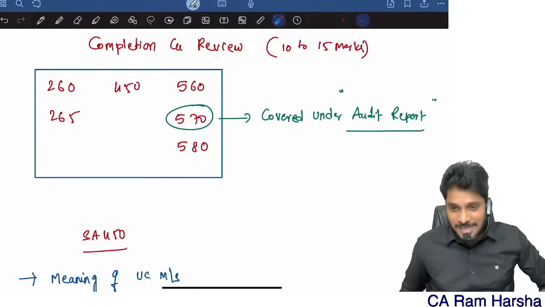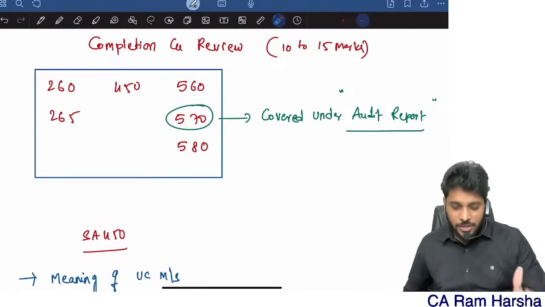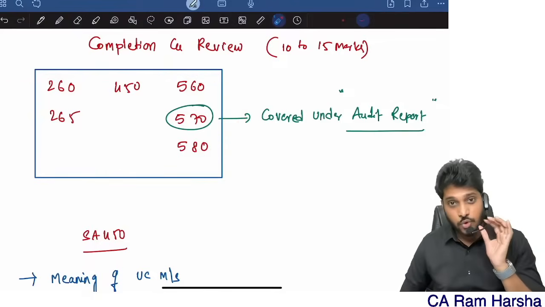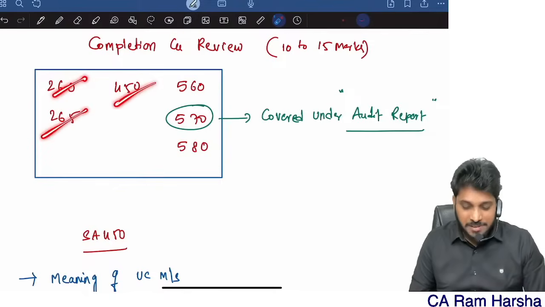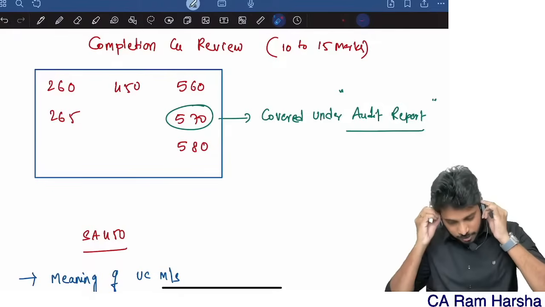Fine. So let's proceed with the discussion of this chapter, completion and review. In this chapter, we have a total of 6 standards: 260, 265, 450, 560, 570, 580. These are the 6 standards that are there in this chapter.